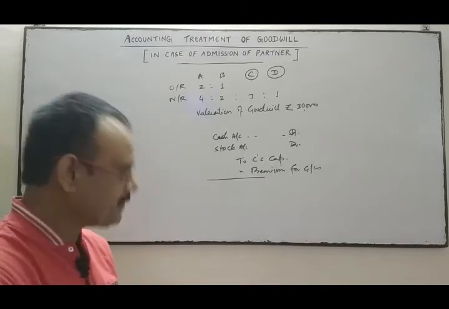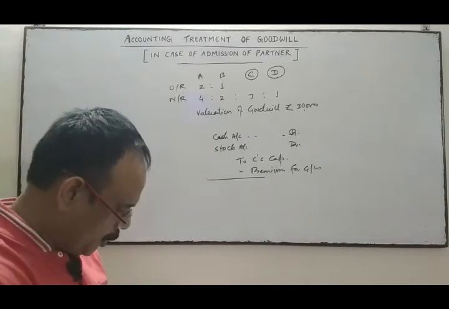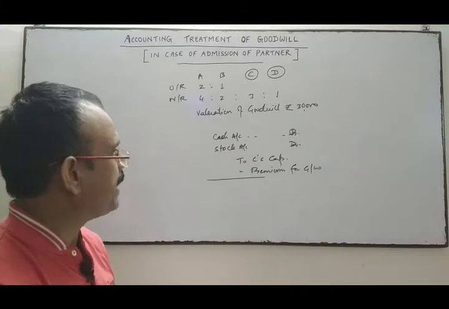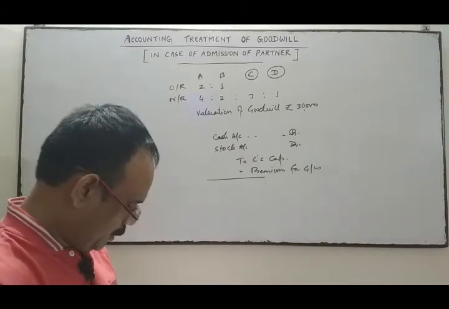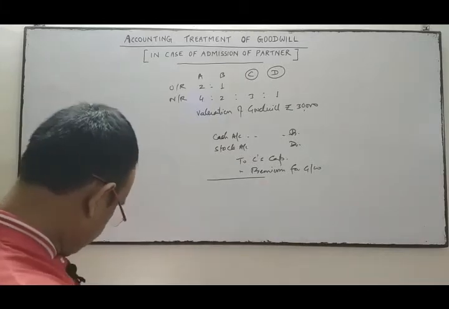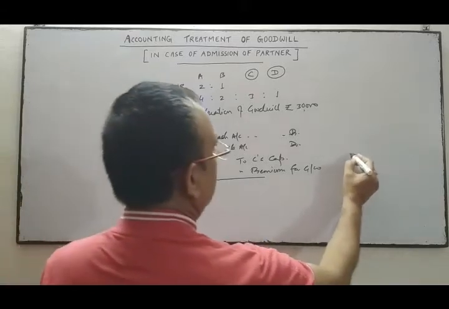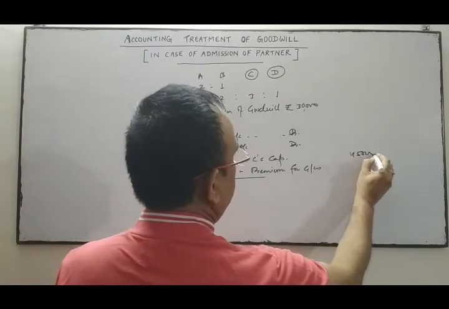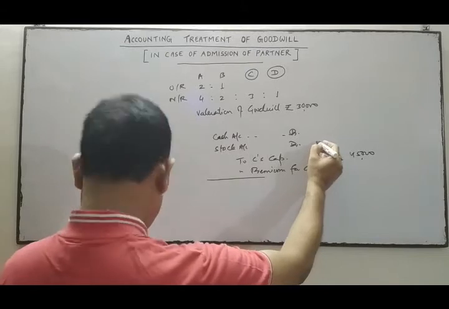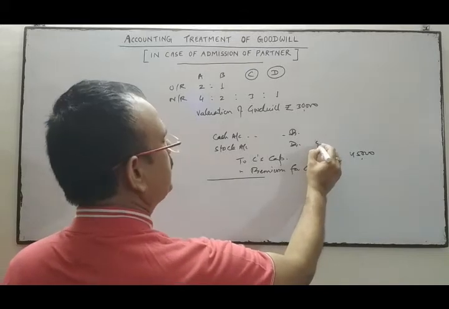C brings 40,000 in cash and stock worth rupees 5,000 as capital. So his capital is 45,000, and the stock he has given is 5,000.